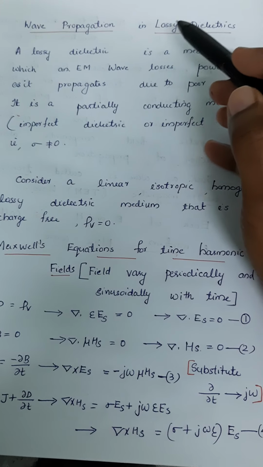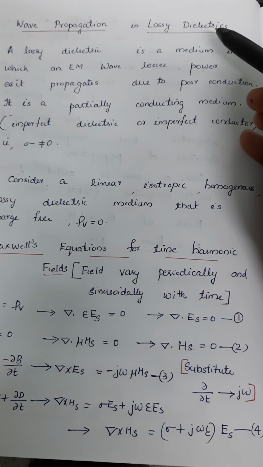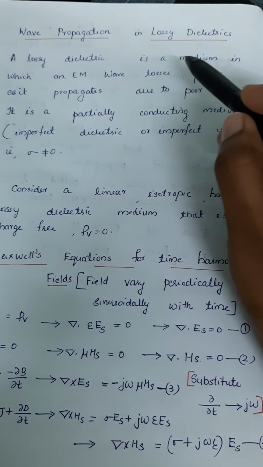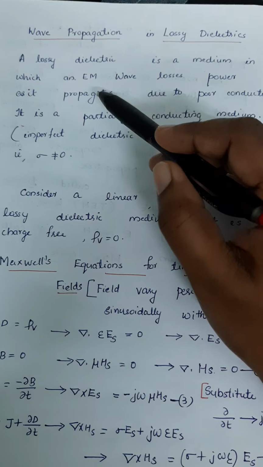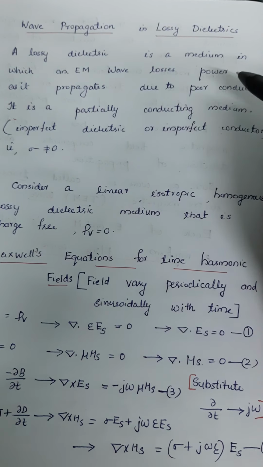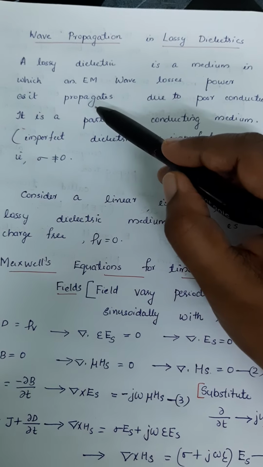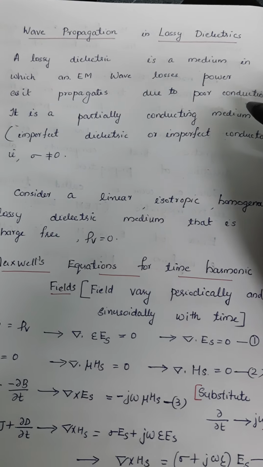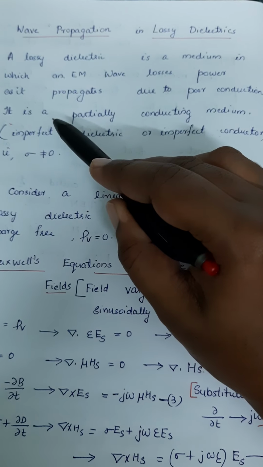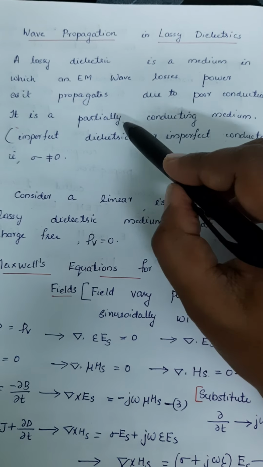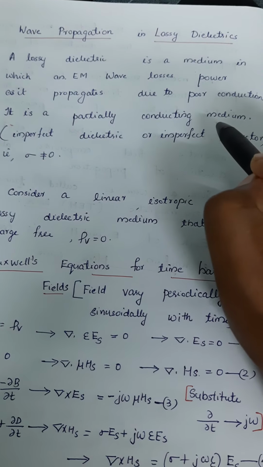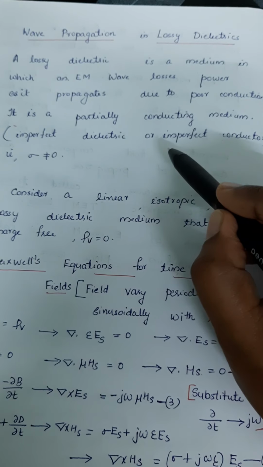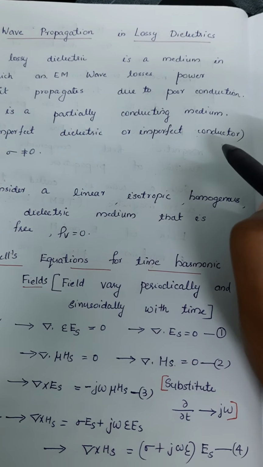Wave propagation in lossy dielectrics. A lossy dielectric is a medium in which an EM wave loses power as it propagates due to poor conduction. Or in other words, we can say that this medium is a partially conducting medium. That means it is an imperfect dielectric or imperfect conductor.